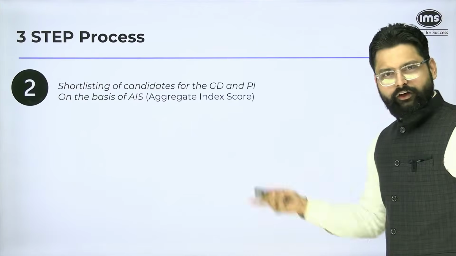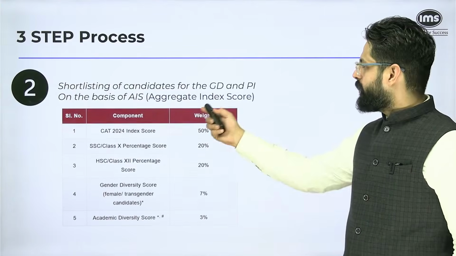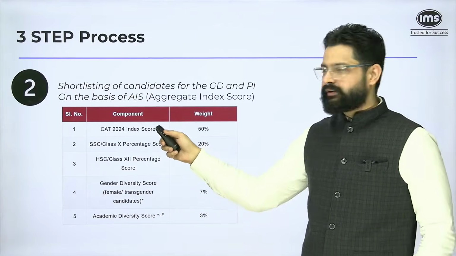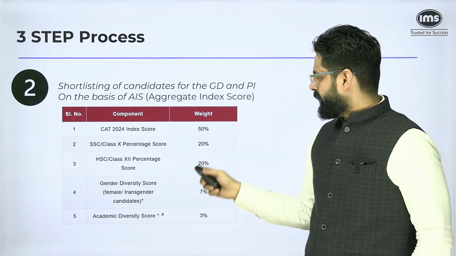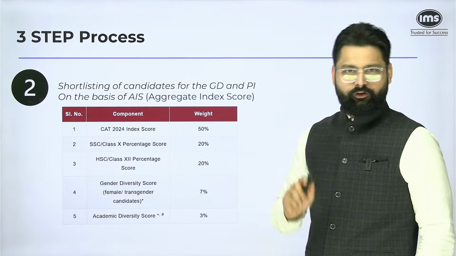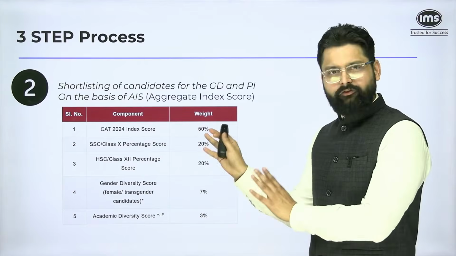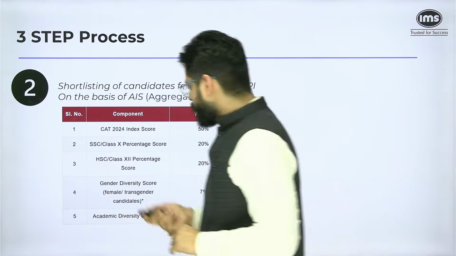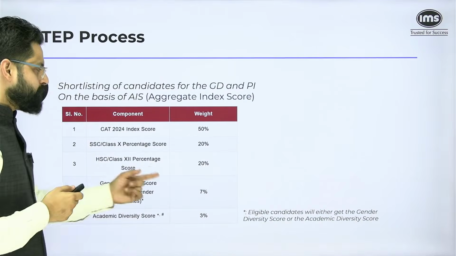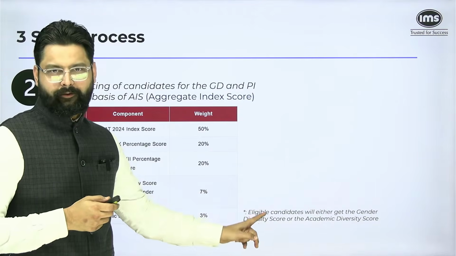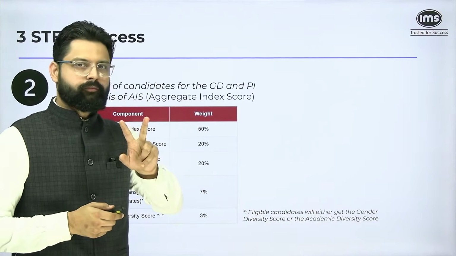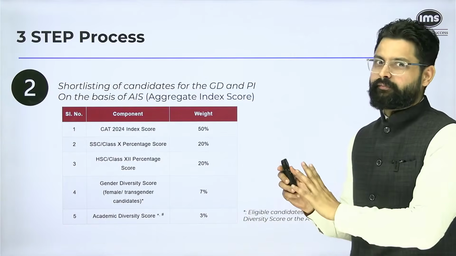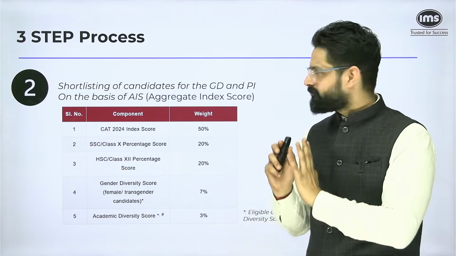The second process is shortlisting of candidates for GDPI, and that is based on the aggregate index score. The components are these. The important thing is that 50% is allocated to CAT, and then 20% each for 10th and 12th, which means your academic background and your CAT score have a lot of focus here. Then of course there is a gender diversity and academic diversity score, but the important thing is that if you are eligible for anything, you will get only one diversity score and not both. If you are eligible for both, you will still get one score only. What that score will be is not mentioned in the document.